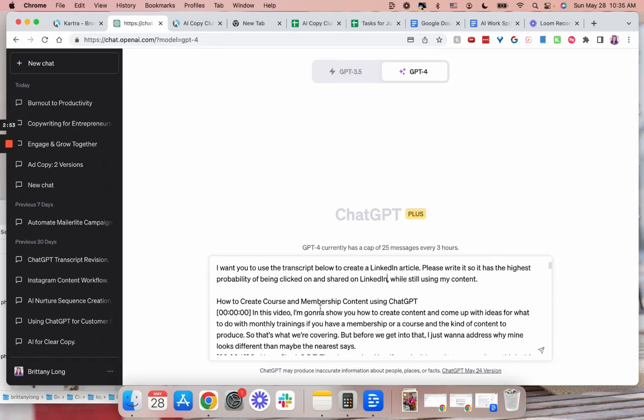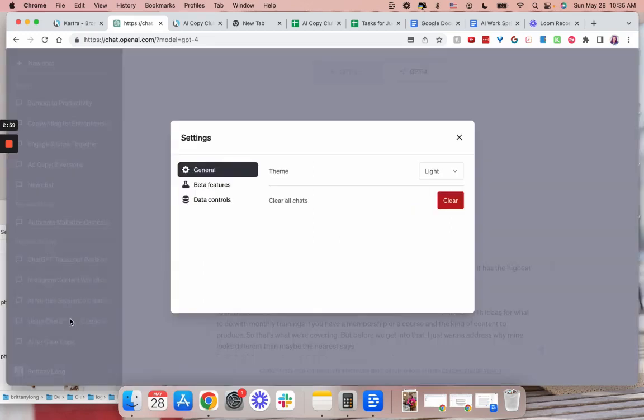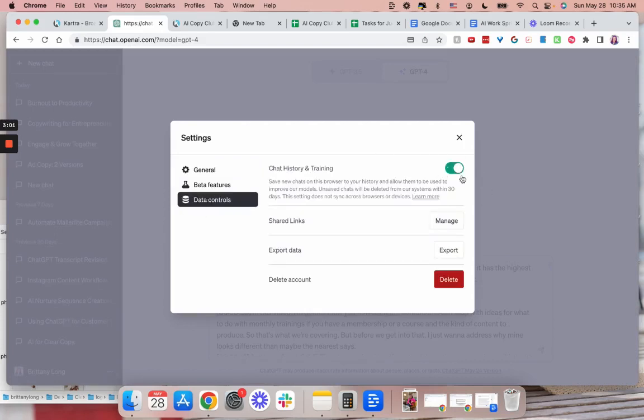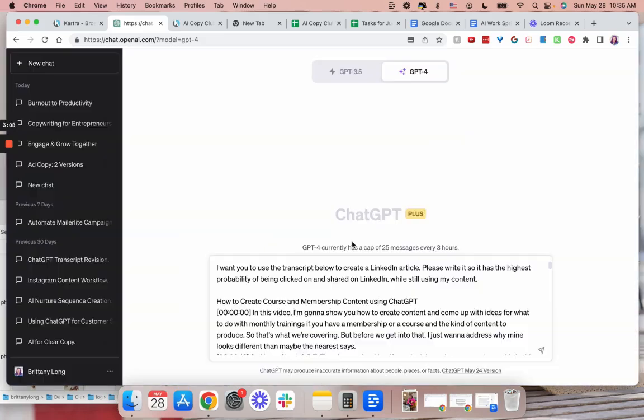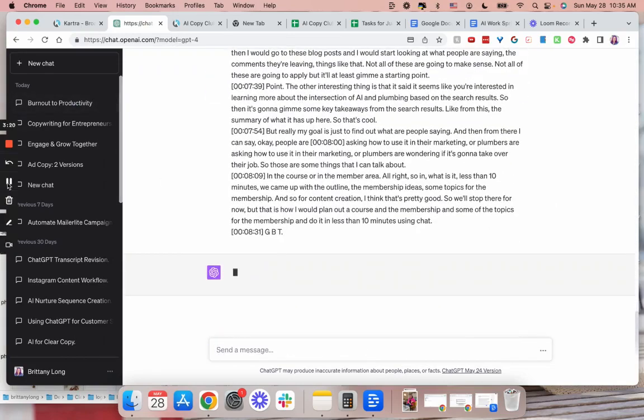Now, if you're wanting to make it so that nobody else can see this, what you can do is go to the 3 dots, click on settings, data controls, and turn off chat history and training. I'm not sure if this is in the free version as well as paid version, but I know it's in the paid version for sure. I'm not going to do that for this one because I want to be able to give you the prompts for it, and I won't be able to do that if it's not here. So I'm going to go ahead and press enter, and let's see.